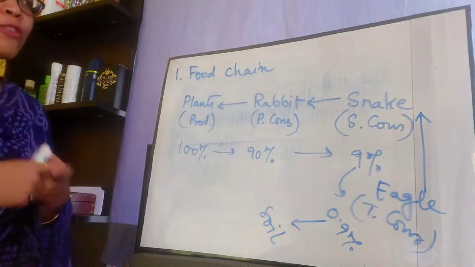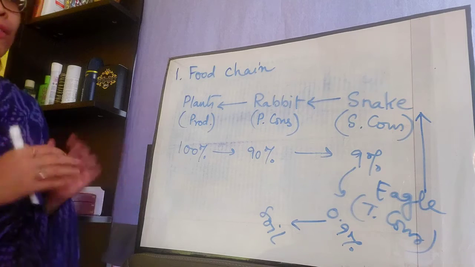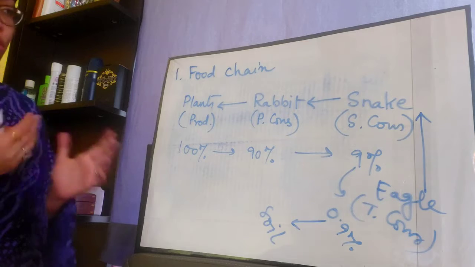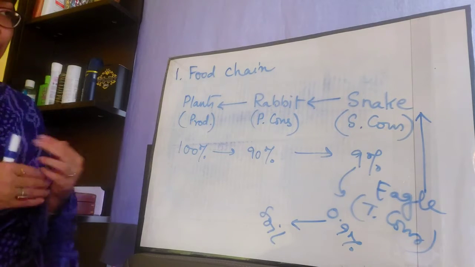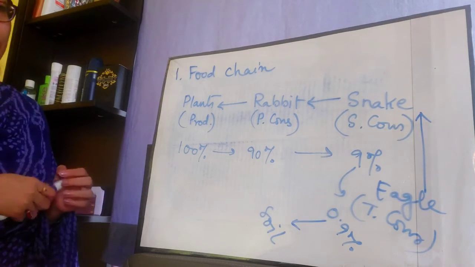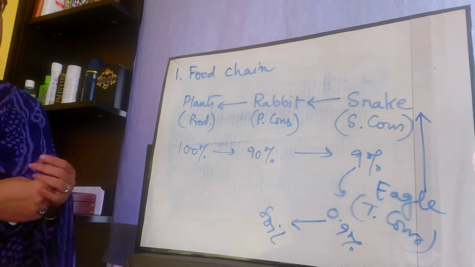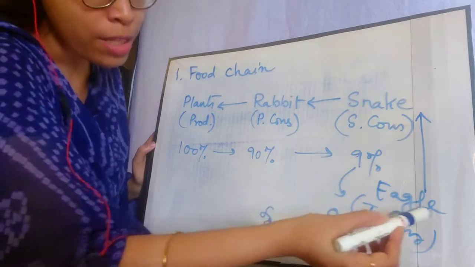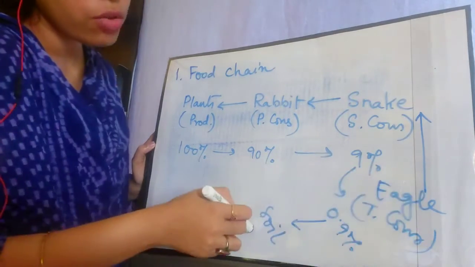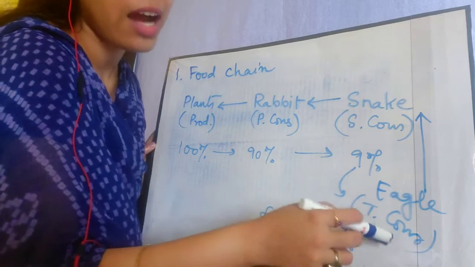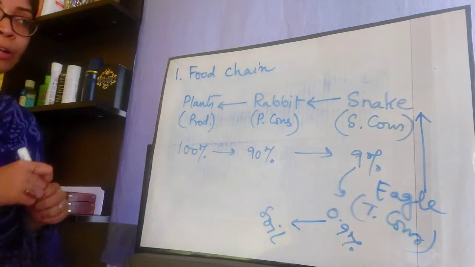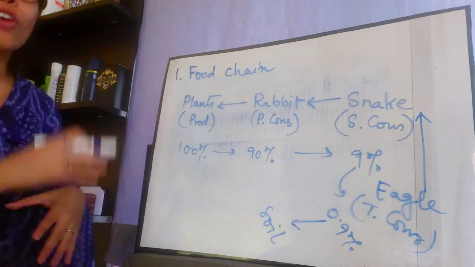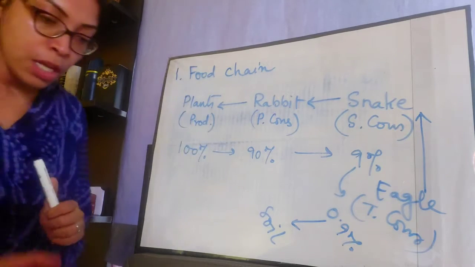The chain will obviously start from a producer, which are the green plants, and then, level by level, the primary consumer, secondary consumer, tertiary consumer, and finally the decomposers. How are the nutrients of the eagle getting into the soil? With the help of the decomposers, when they are feeding on the dead and decaying eagle. So all the main biotic components are involved here in this food chain.